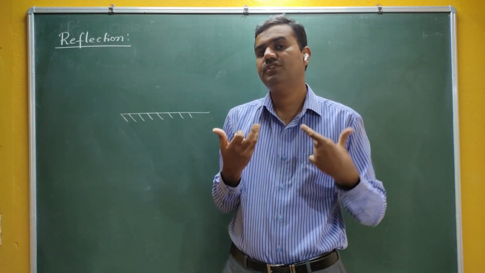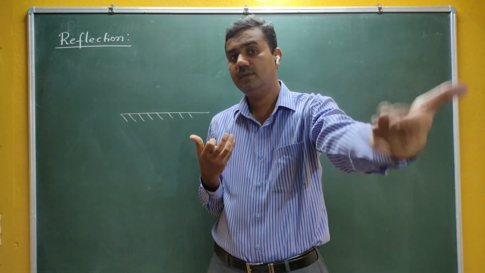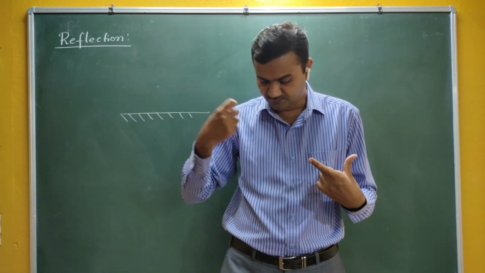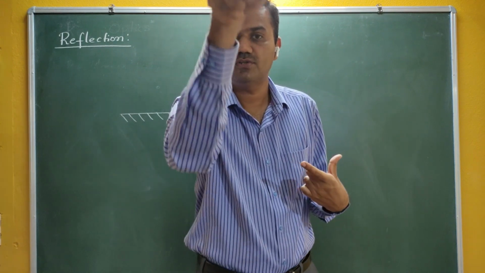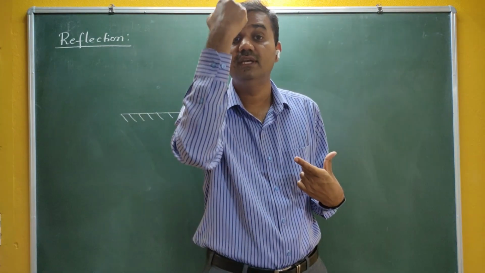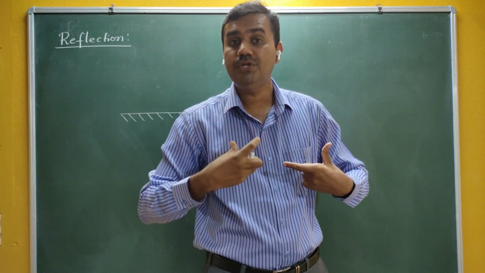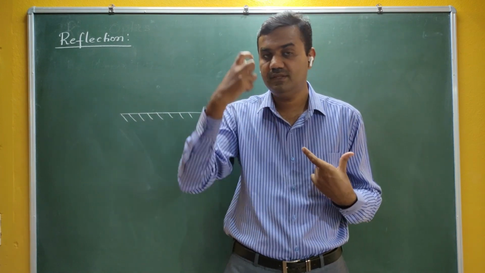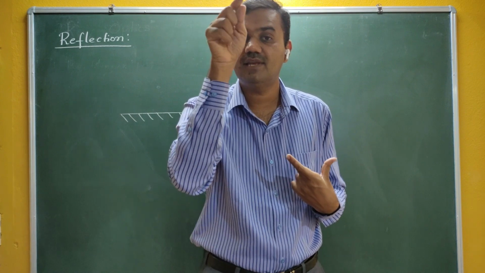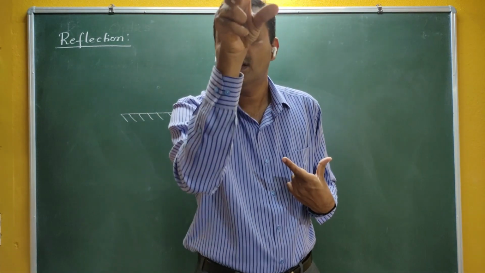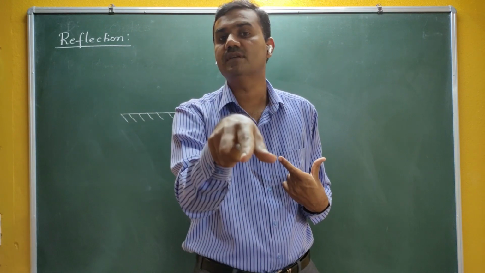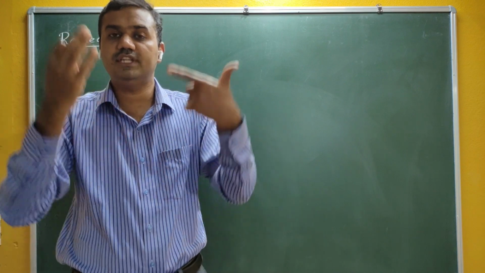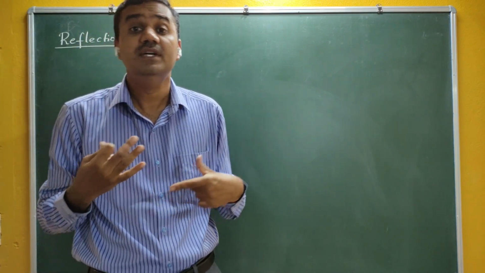Object and image. Why does this image take place? That particular phenomenon we call reflection. Light falls on your body, it falls on the mirror, it gets reflected, it falls on the retina, therefore you see your own body. You are the object and you are seeing the same object. When light falls on a substance called a mirror, then only does reflection take place. You observe your image on the mirror, and the mirror has the property of reflection.